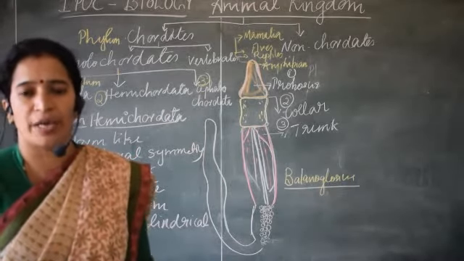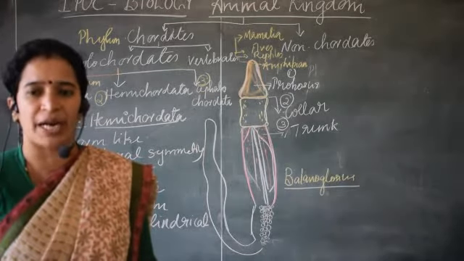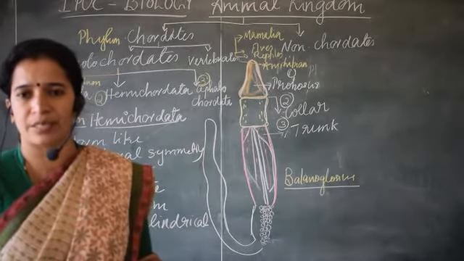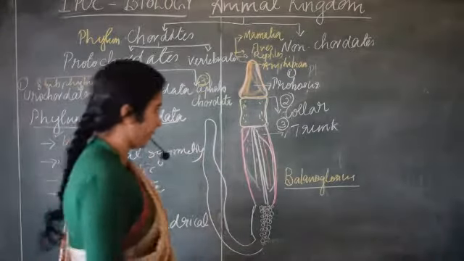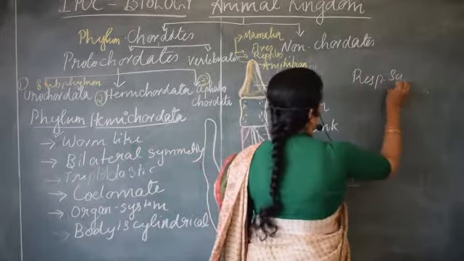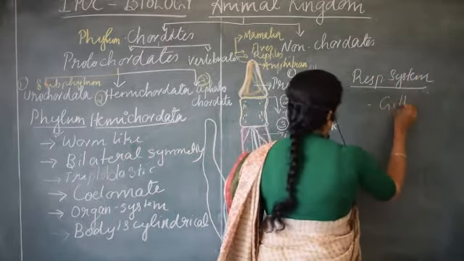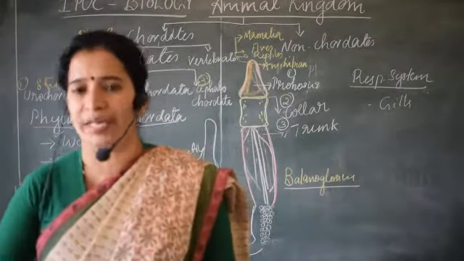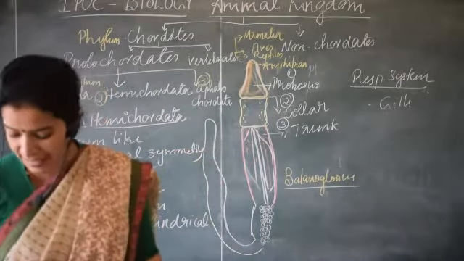Anyhow, they are of the organ system level of organization. So obviously we have to study how the digestive system is carried out, how the circulatory system is working, and how the respiratory system works. The respiratory system consists of gills. You can also consider that it is living in water, so it is aquatic. The respiratory organ itself is the gills.